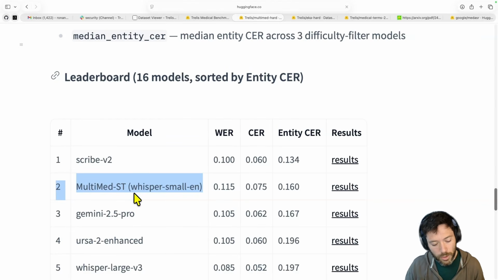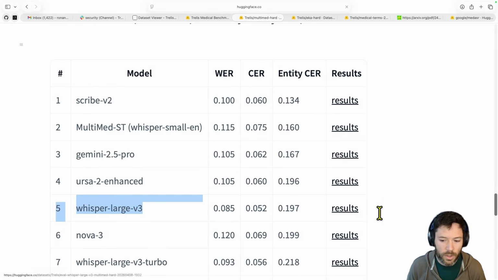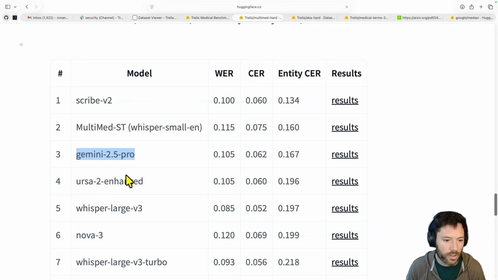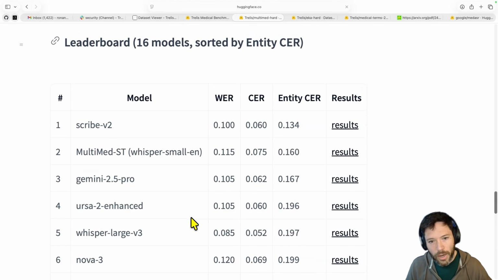For example, if you wanted to be good at work for family doctor, but you trained on radiology, it's not clear that that's going to transfer. And the mark of a very good base model is one that's going to generalize very well. And actually Whisper does generalize very well. And some of these stronger proprietary models like Gemini and Scribe v2 generalize quite well also. Now I'll come back to some details on how I made this data set, but first let's just go through all of them.